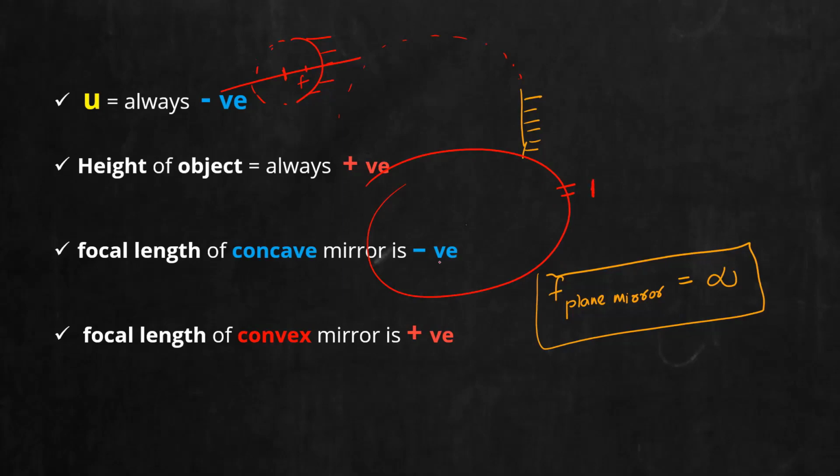If I have any sphere around it and I cut a very small section of it, it appears straight. If you zoom in, it will appear to be straight. So a plane mirror can be assumed to be part of a very large, or infinitely large, hollow sphere. For that reason we have this conclusion: we take the focal length of a plane mirror as infinity. So write it down anywhere: focal length of plane mirror is infinity. Write it down by heart.